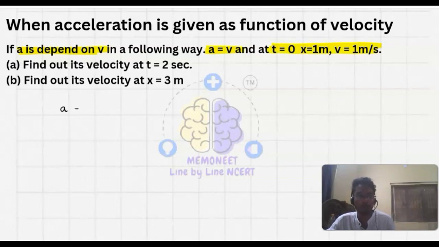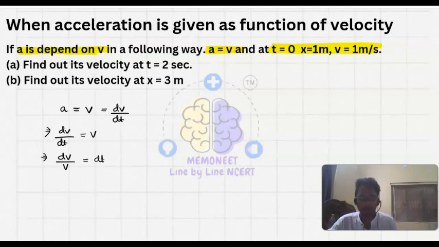Find out the velocity at t equal to 2 seconds. Since a is equal to v, and a is also equal to dv upon dt, we can write dv upon dt is equal to v. So dv upon v is equal to dt.